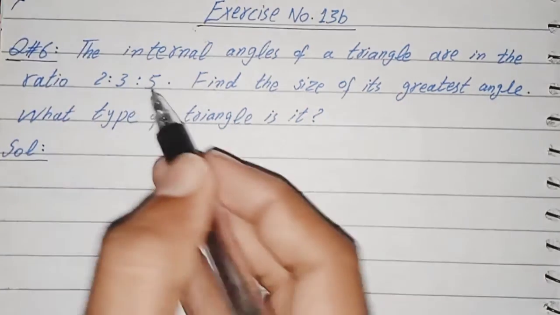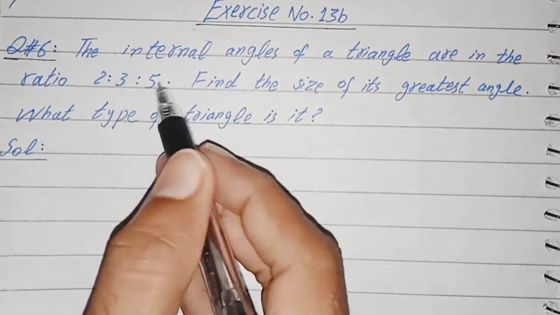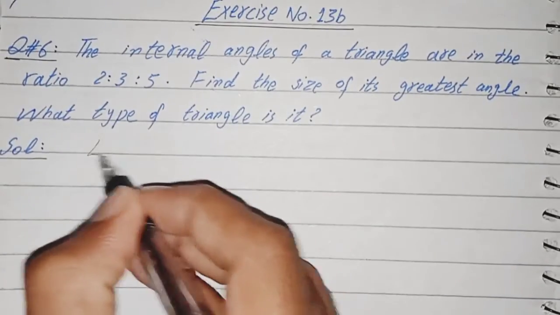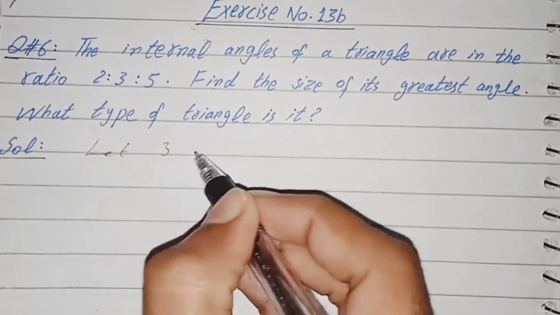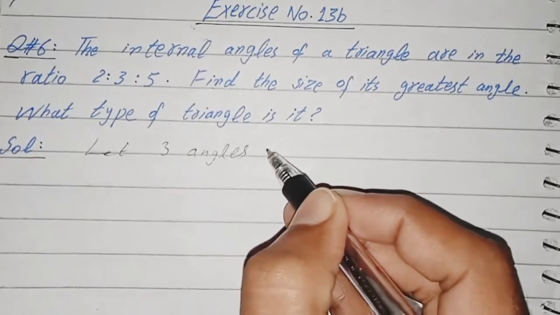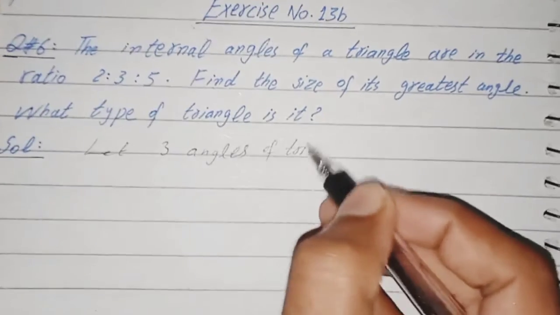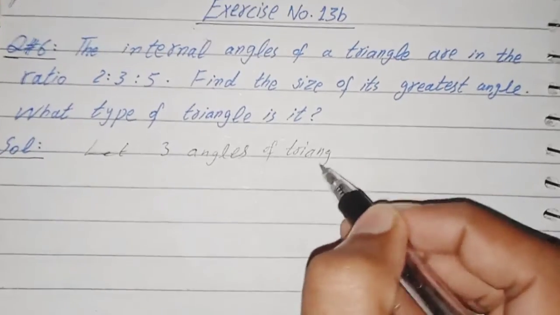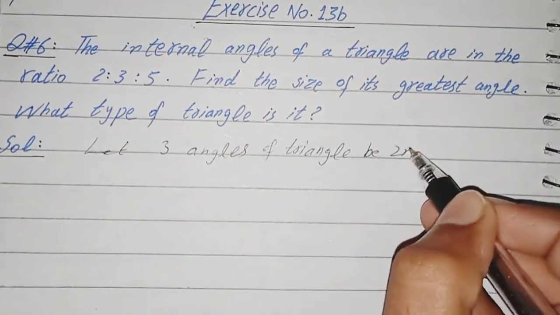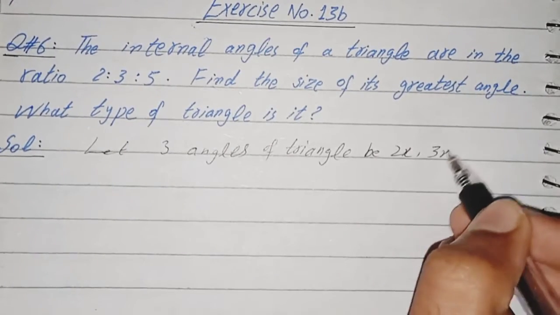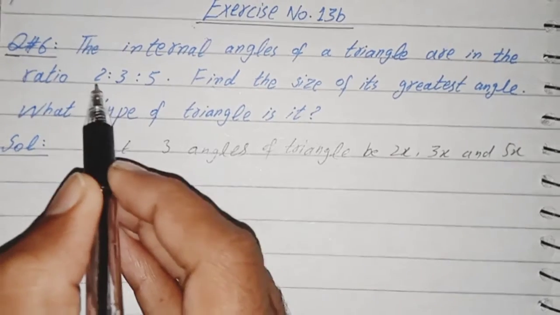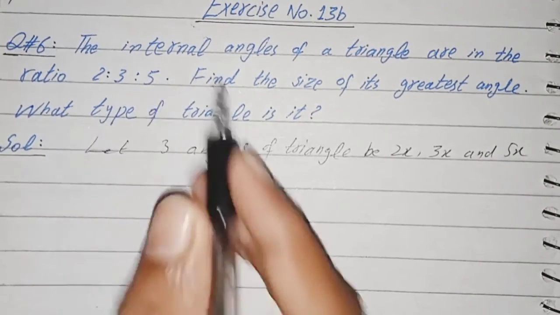So we don't know the measure of these three angles. We can suppose let the three angles of the triangle be 2x, 3x and 5x.